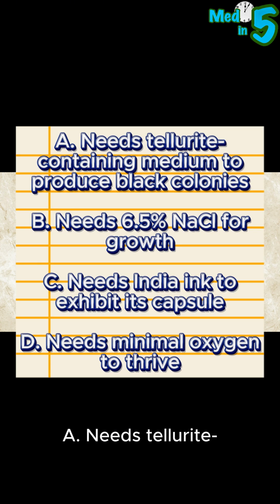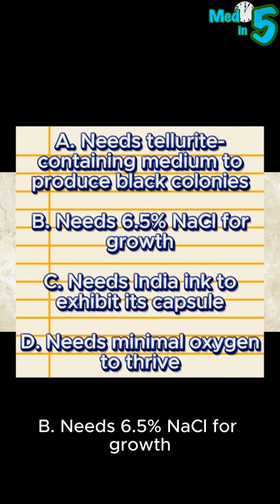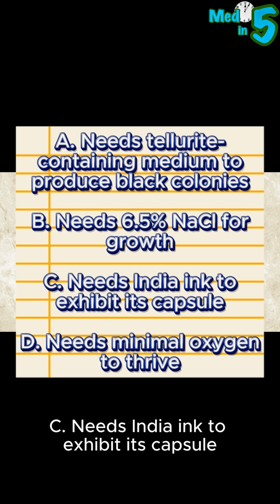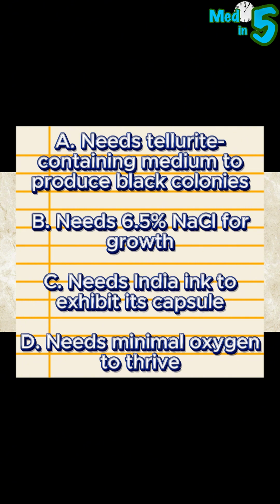A. Needs tellurite-containing medium to produce black colonies. B. Needs 6.5% NaCl for growth. C. Needs India ink to exhibit its capsule. D. Needs minimal oxygen to thrive.